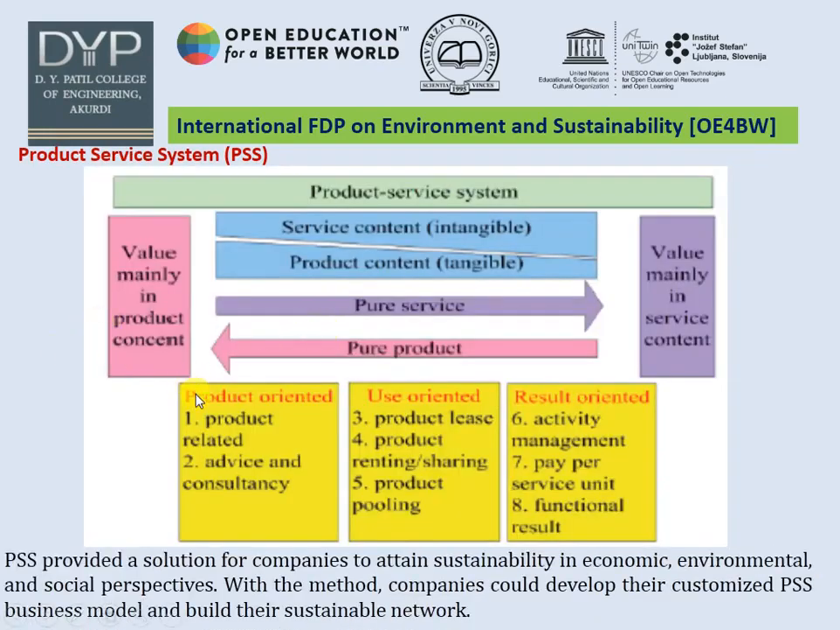So PSS has three types: it may be product oriented, use oriented, or result oriented. In the case of product oriented, there are two things: product related, and advice or consultancy, or we can say service. Use oriented means we can use a product on lease, product on sharing, and product on pooling. Result oriented may be activity management, pay per service unit, or functional result. So there are two things, a product and a service.